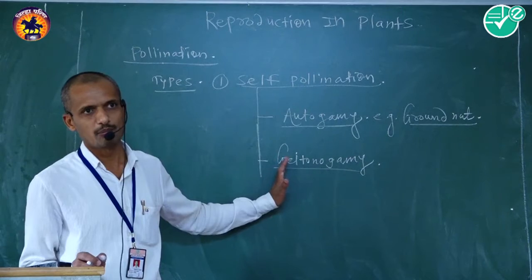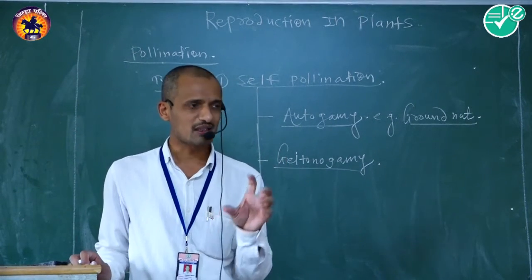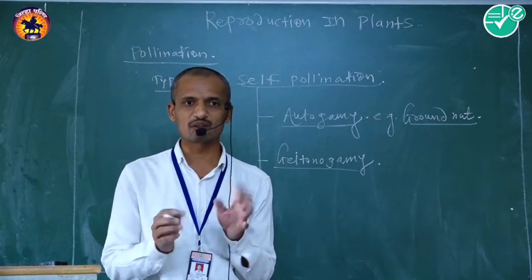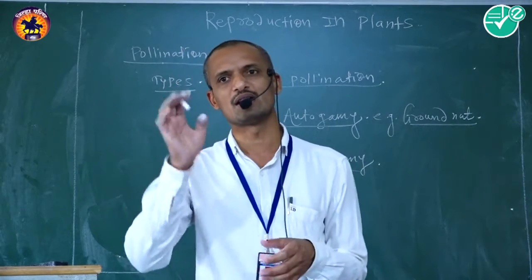In this type, the plant body is single, but the flowers are different. A single plant body contains a number of flowers.